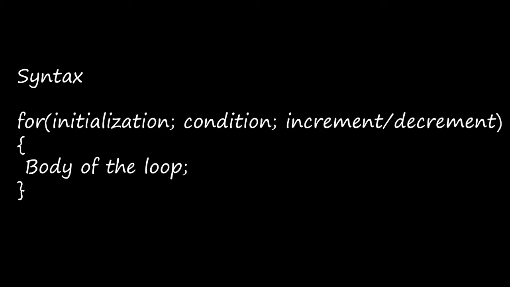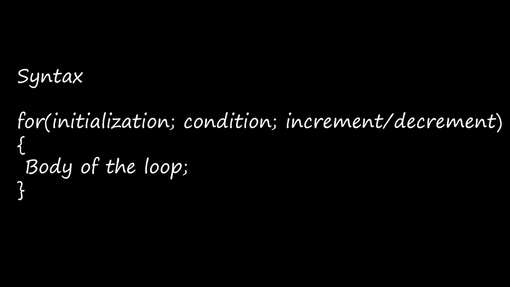And the next part is condition. The second part is the conditional statement. That means it determines the number of times the loop has to be iterated. Iterated is nothing but repeated. The condition means you can give a greater than 10 or a less than 7 or a less than b. Like that you can give a condition there. Only according to this condition will the number of looping times be decided, right?